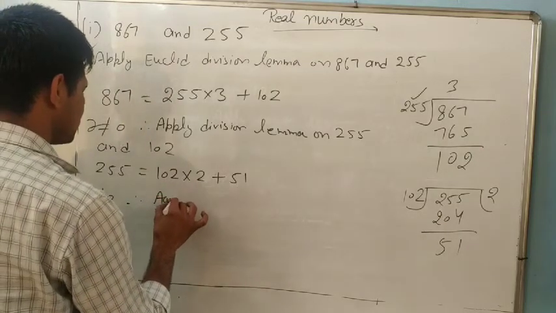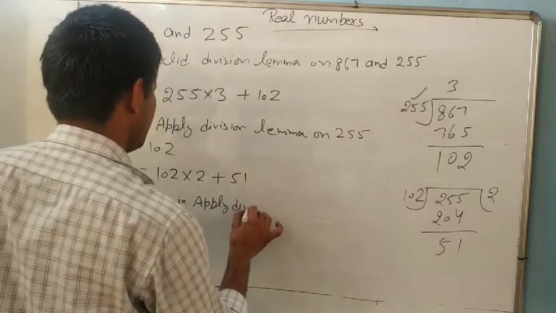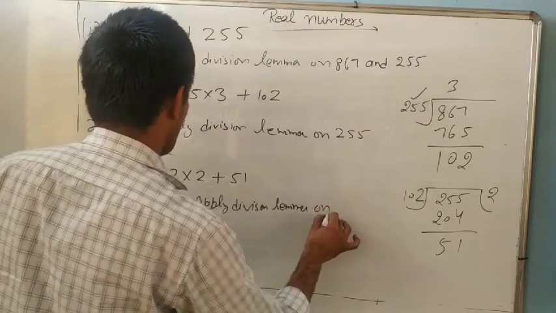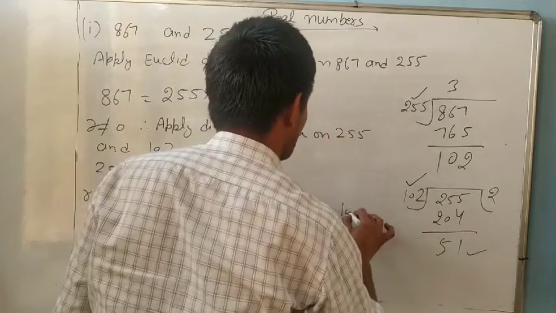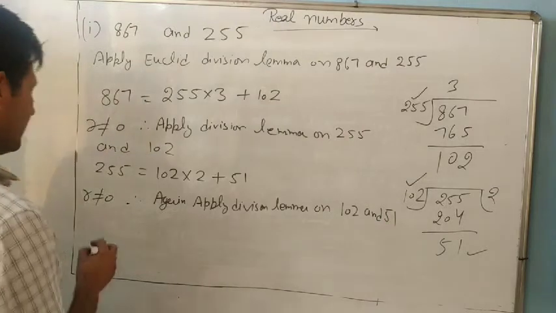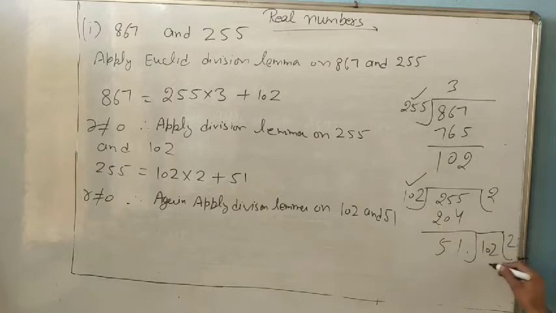Again apply division lemma on which one? 102 and 51. So you will divide 102 by 51. What is the remainder?